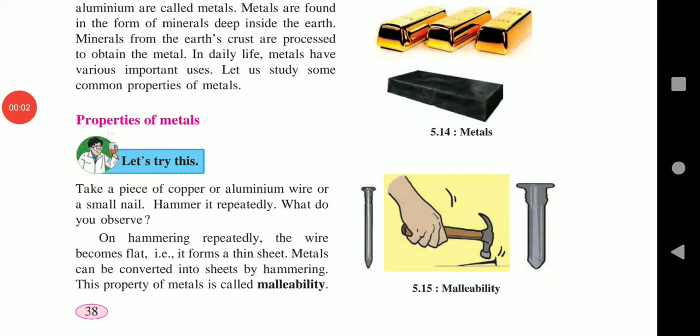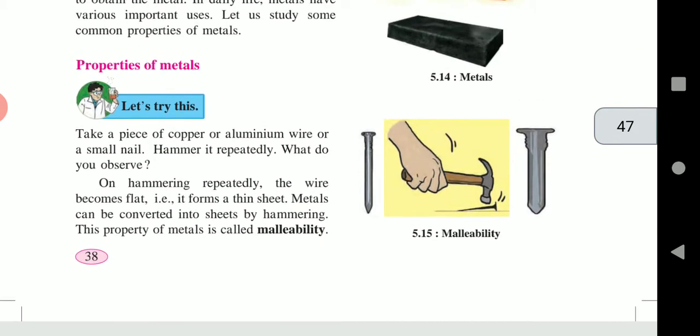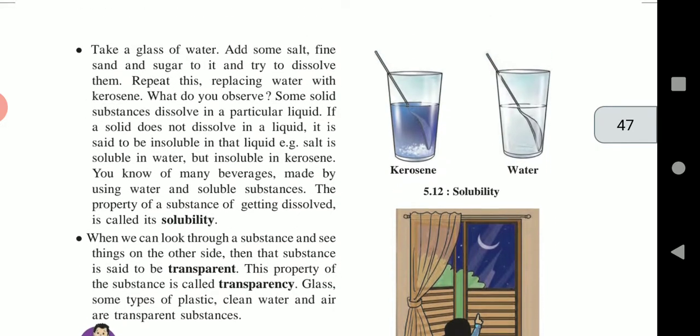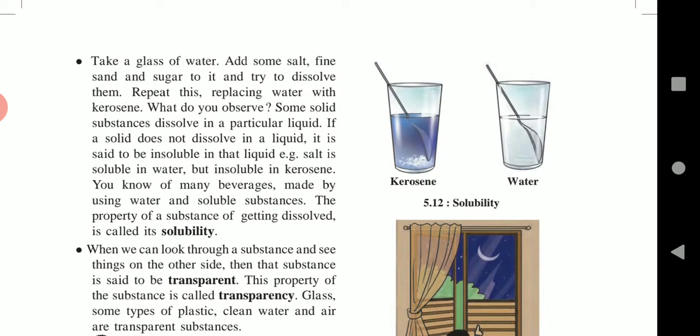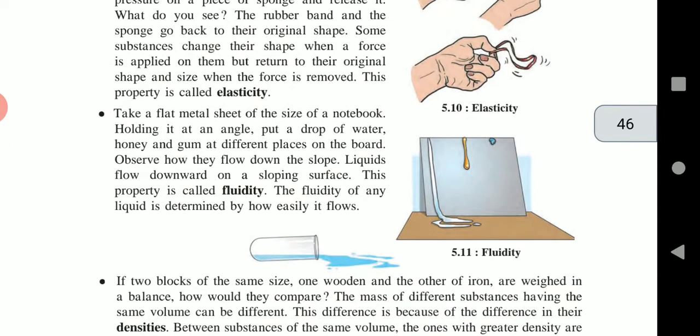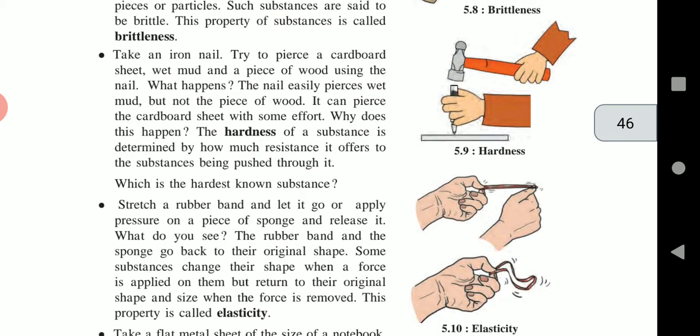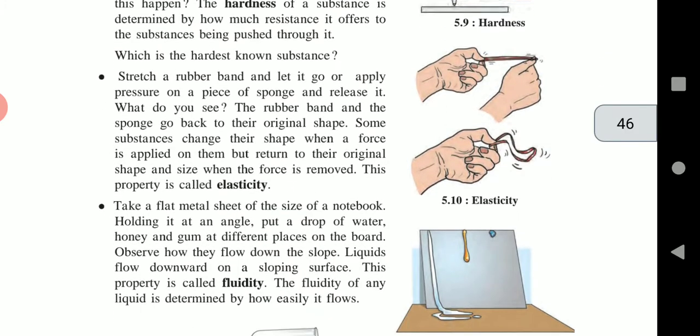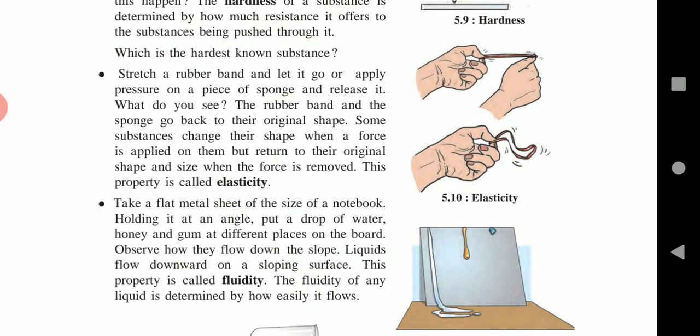Hello students, today we are going to learn our science lesson number 5, substances in the surrounding, their states and properties. In the previous lecture we learned about the different properties of substances. Which ones? Brittleness, like a mirror or chalk. Second one, hardness, like a stone or iron. Next one, elasticity, like a rubber band. Then fluidity, like water.